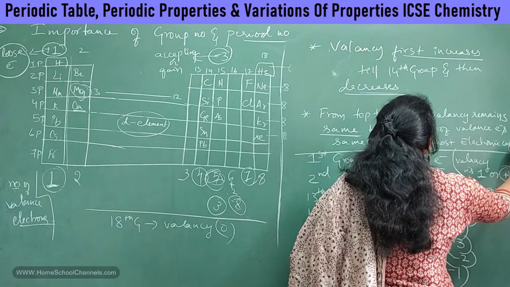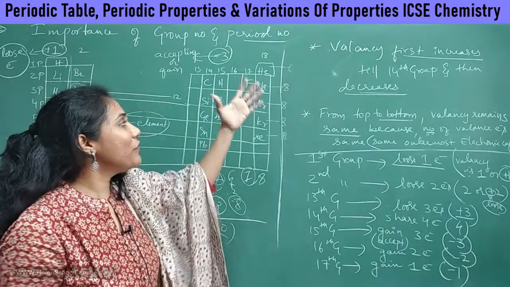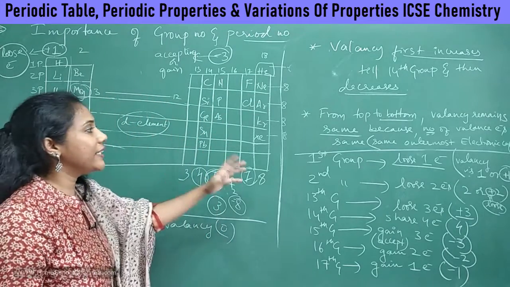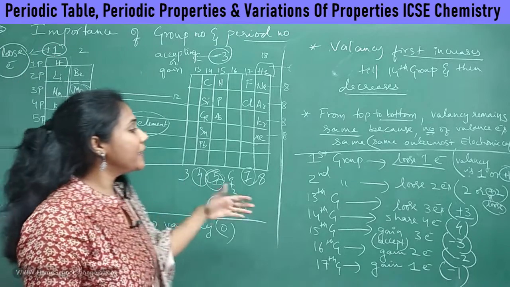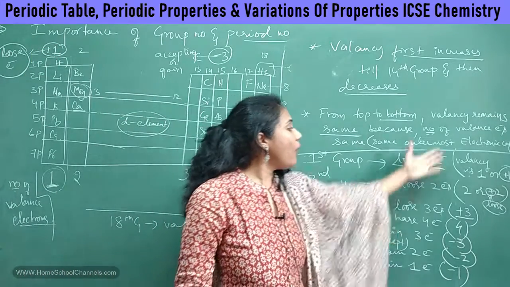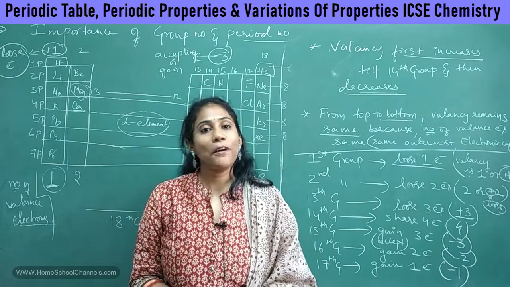Okay, so this is our concept. Clear? So what will happen to valency when you go from left to right, what will happen to valency when you go from top to bottom, and which group elements have what valency. Okay, so this is the entire concept of valency.